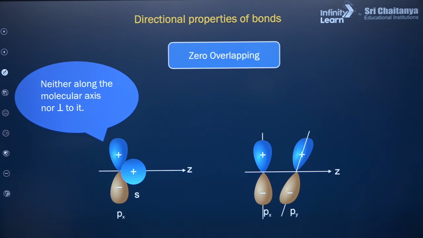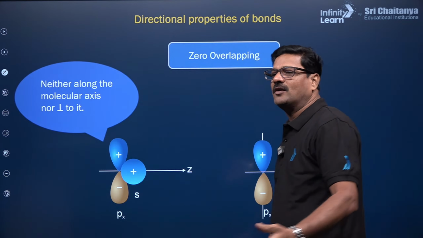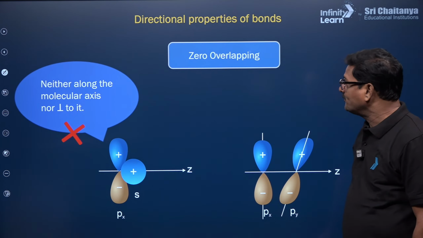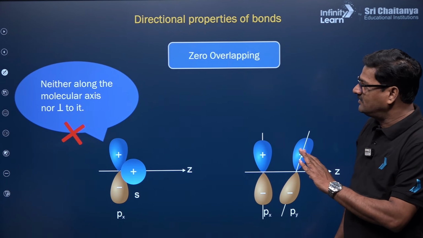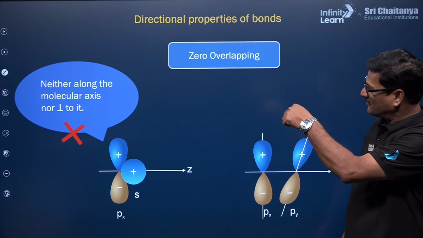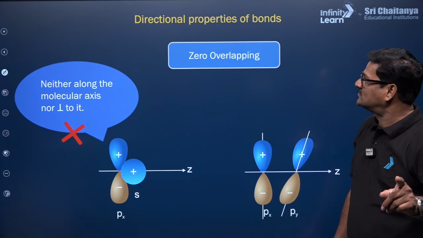Got it. Thank you, Atul. Next. This is not giving a bond. So you marked it with a cross. Got it. Right. So let's see here.